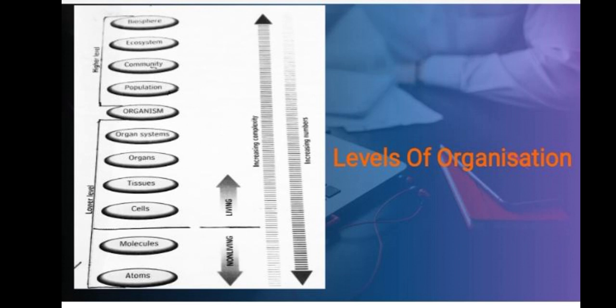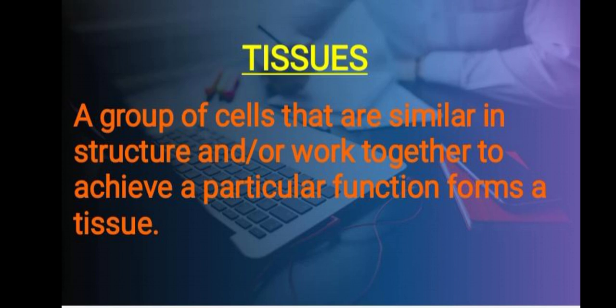When we move in downward direction from biosphere towards the atoms, number increases. Let's see how we can define tissues. Children, a group of cells that are similar in structure and work together to achieve a particular function forms a tissue.